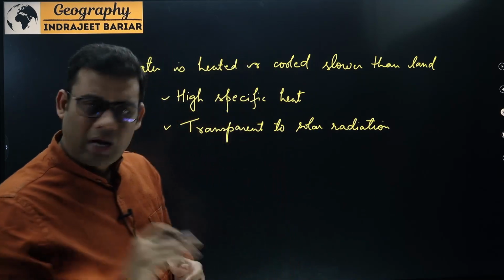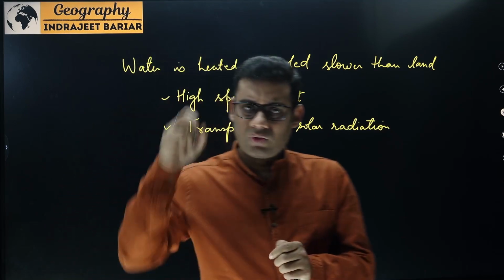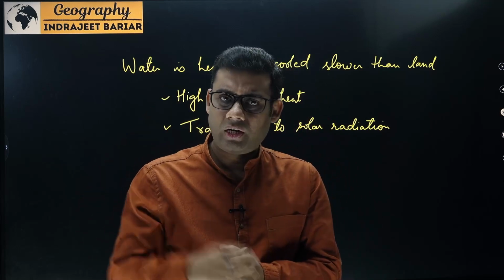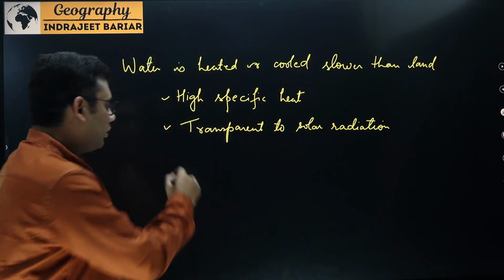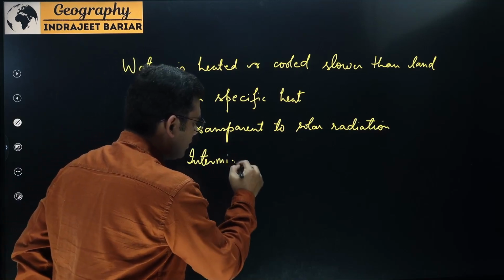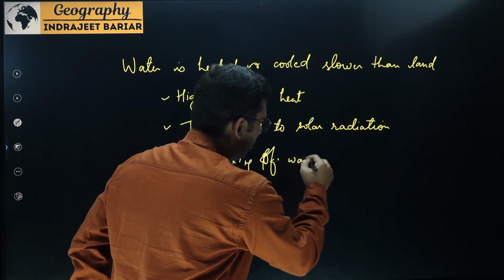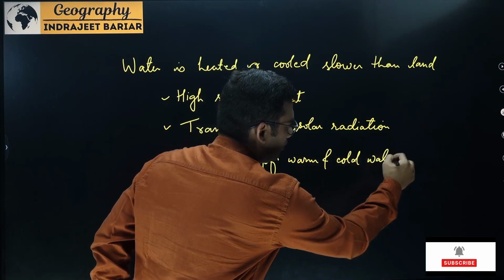Whereas in the case of land, what is going to happen? The molecules are not going to move anywhere. So the molecules which are exposed to the sunlight are going to remain exposed to the sunlight, and that is where the heating would be very rapid. So over here, the third reason would be intermixing of warm and cold waters.